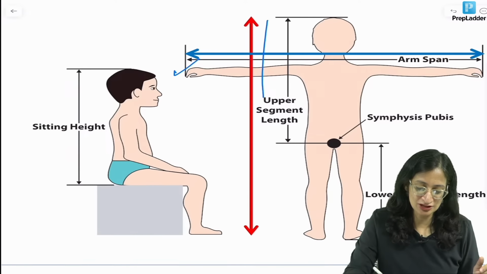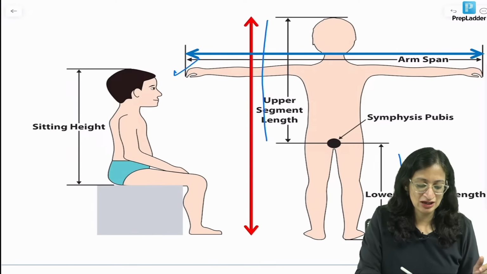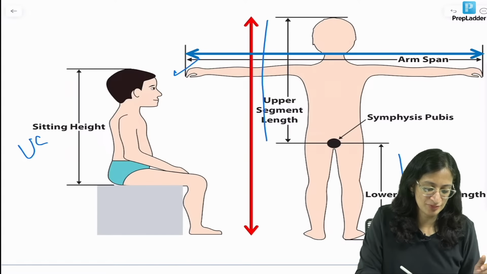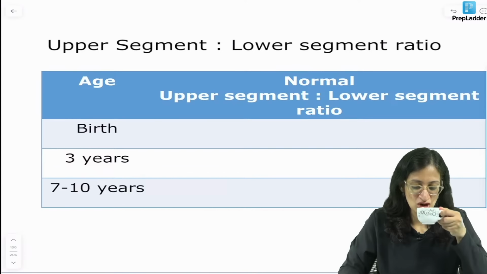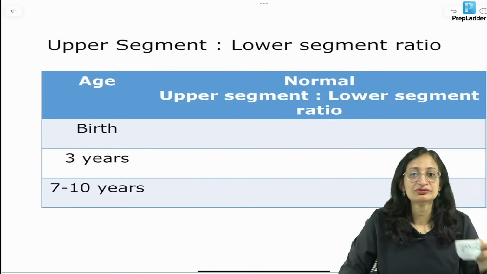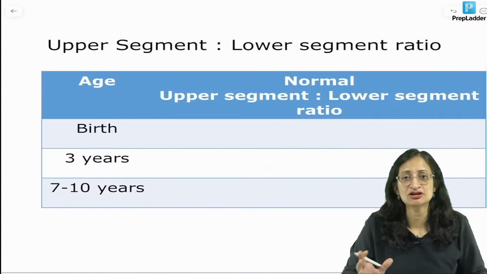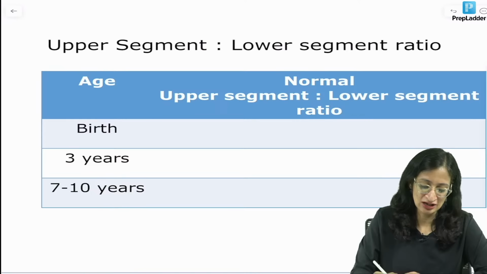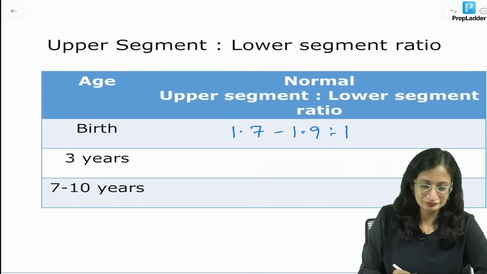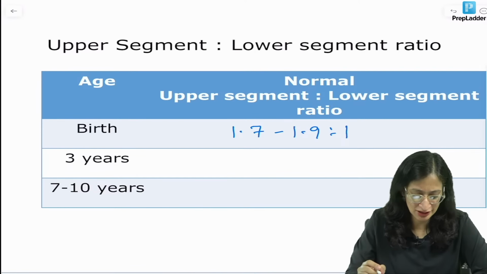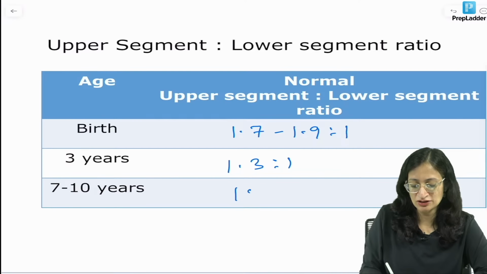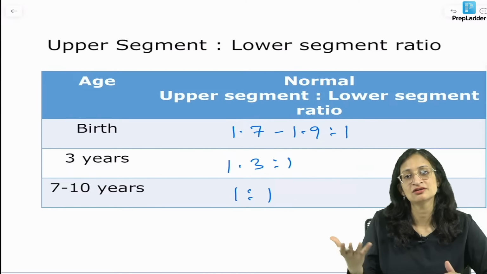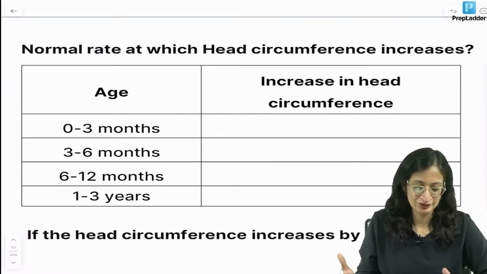And you know there is an upper segment lower segment ratio also, and this is the sitting height which gives you the upper segment. Okay, right? Now what is the upper segment lower segment ratio normally at different ages? At birth it is 1.7 to 1.9 is to 1. Yes, I can see all of you answering correctly. At 3 years it is 1.3 is to 1, at 7 to 10 years it becomes 1 is to 1. Beyond that it can become even 0.9 is to 1.